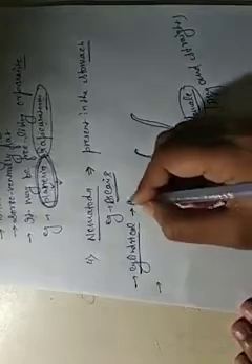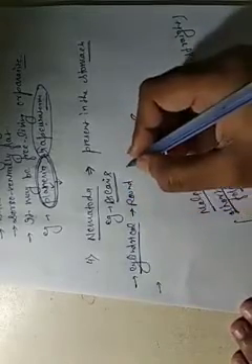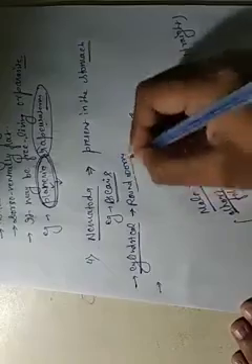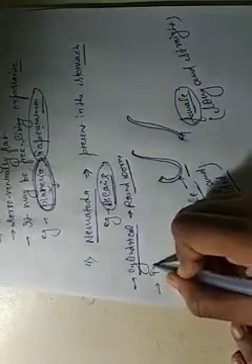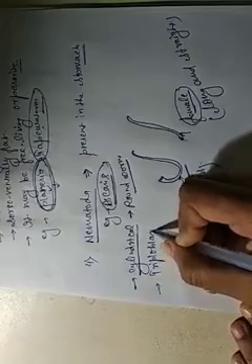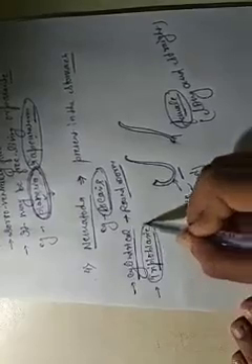Okay, and the body type is cylindrical. Cylindrical means round in shape. Roundworm, its body is cylindrical. It is triploblastic, meaning the body is divided into three layers: ectoderm, mesoderm and endoderm.